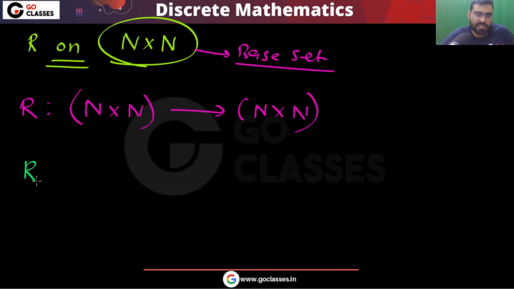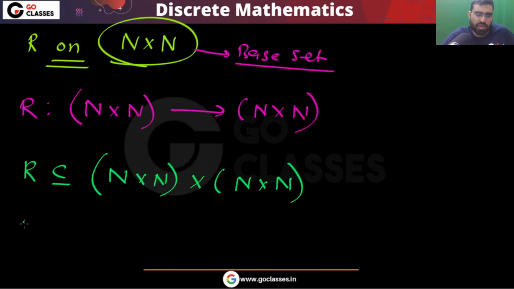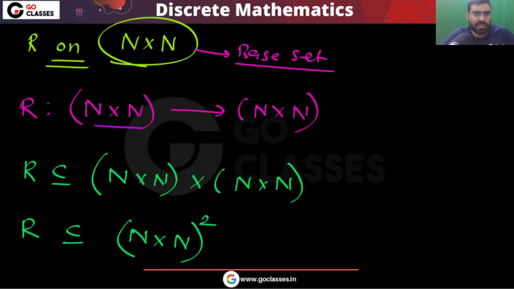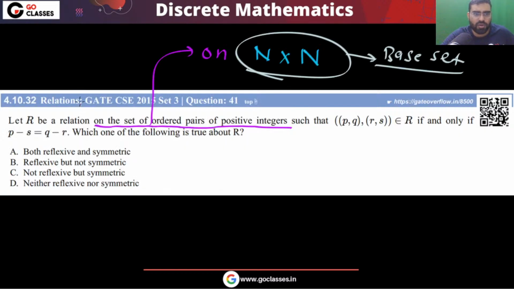It simply means that R is a subset of N cross N cross N cross N. Or you can say that R is a subset of (N cross N) power 2. So this is what you can say, that R is a subset of this. Elements of this N cross N are related to elements of N cross N. This is what the question is saying, because you are defining relation on set of ordered pairs of positive integers. So please focus on this line. Okay, now let's move on.